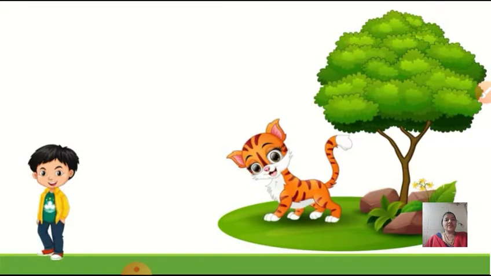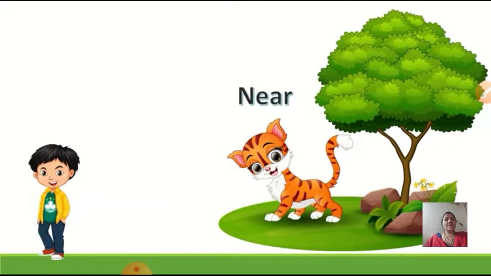Now look at here children. Yes, what are the things we can see? Yes, a tree, a cat and a boy. Can you all tell me which one is near to the tree? What is near to the tree we can see? Yes, here in this picture, a cat we can see near the tree, and a boy is far from the tree.